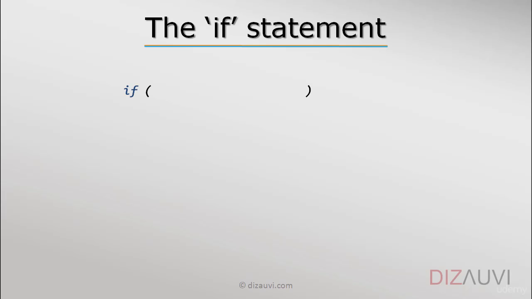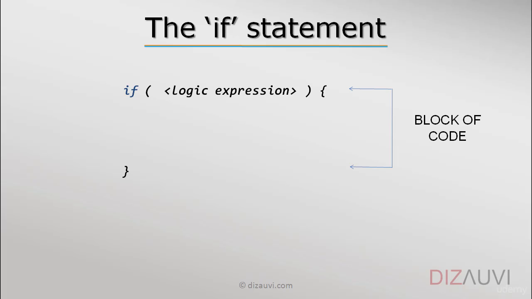We write if, then put brackets, and inside the brackets we put a logic expression which evaluates to a Boolean value, either true or false. Then we open a curly brace and then close the curly brace in the next line. And inside this block of code, we write the statements which will be executed only when the logic expression evaluates to true. If it is false, then the code inside this block is not executed. Okay? So it is only executed when the logic expression evaluates to true.